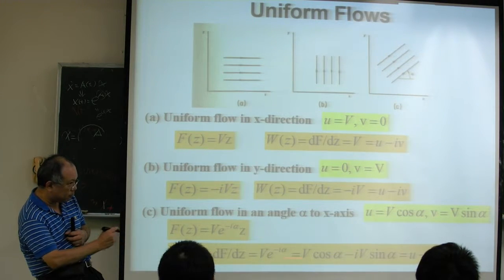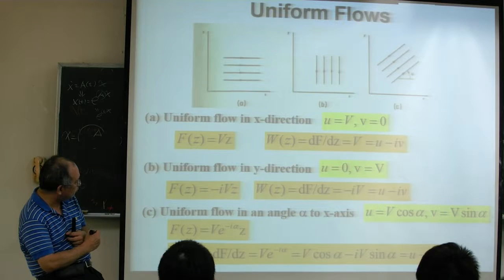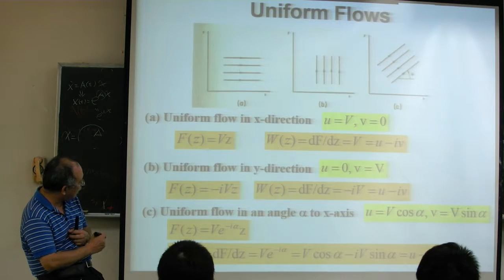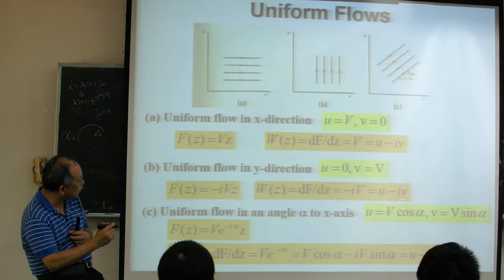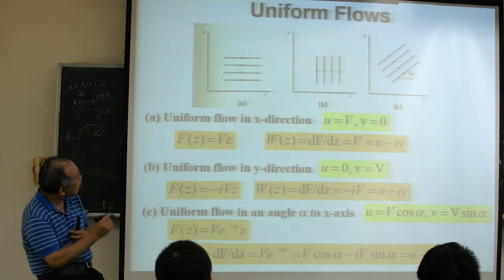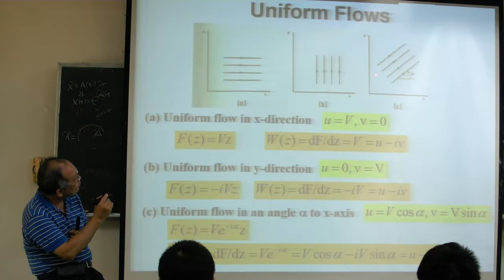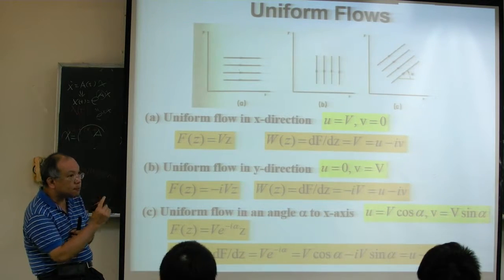You can check by taking a derivative to get the complex velocity. By using df/dz, you can calculate this, equal to u minus iv, and u will be equal to V cos alpha, and v is equal to V sine alpha. So that represents this velocity field.